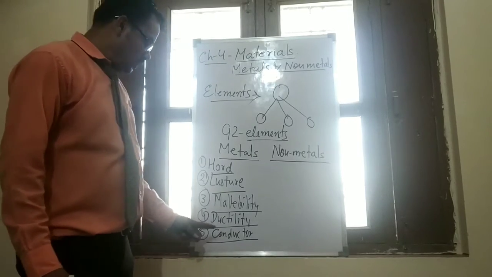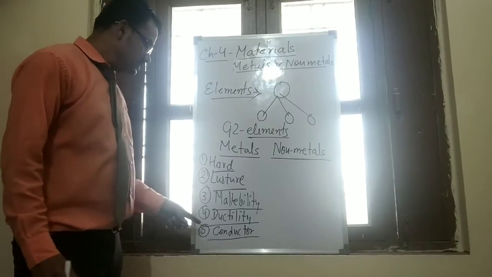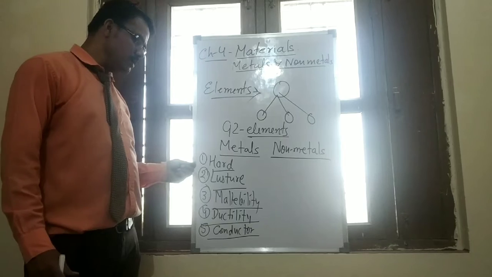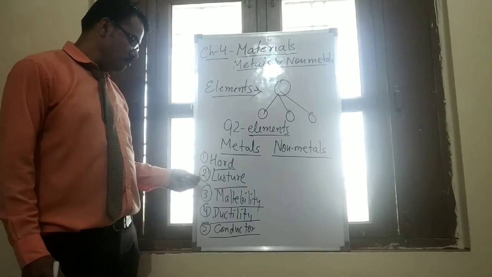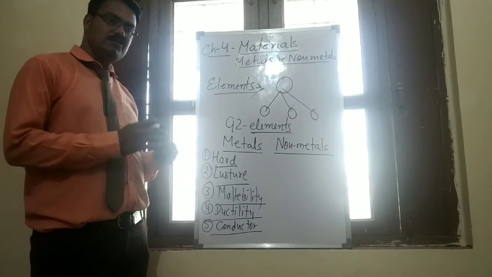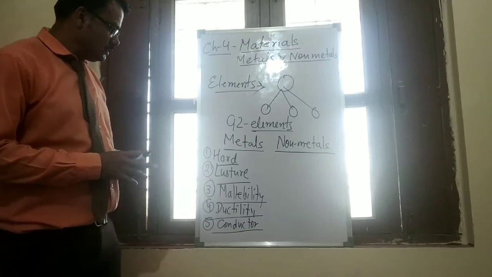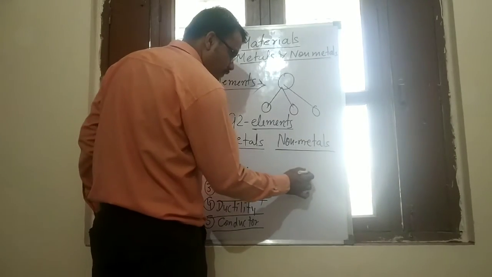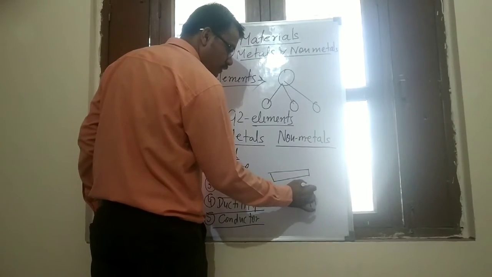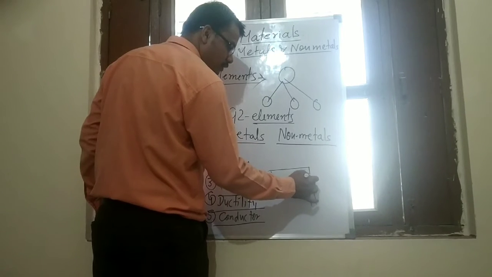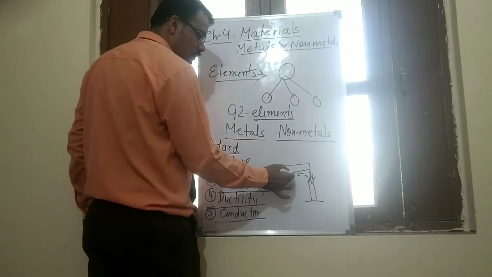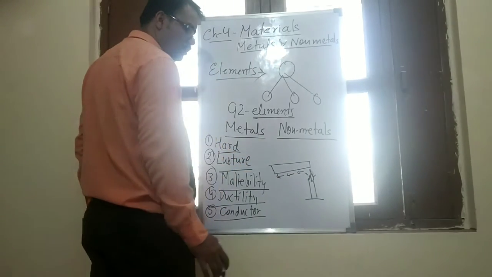So these are the properties of a metal. Metal is hard, lustrous, malleable, ductile, and a conductor, which means heat transfers from one body to another. For example, if we take a metal rod and heat one corner on a flame, the heat will transfer from this corner to the other.